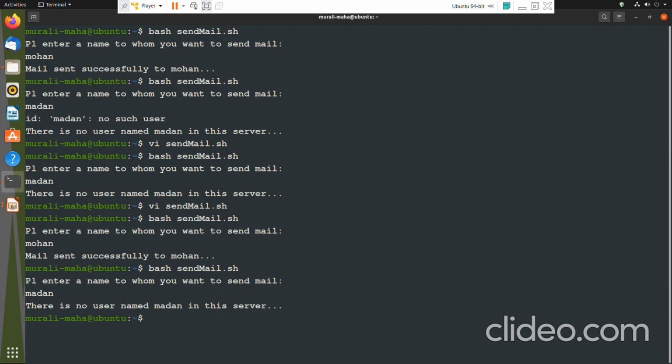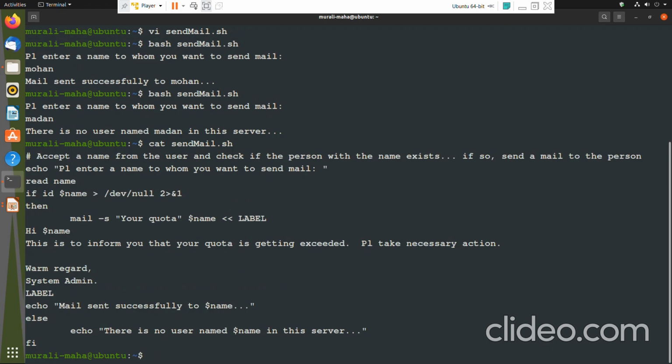Okay, so it executes the same way. There is no difference at all. The only difference is that I have saved the hassle of executing the id command separately and then checking the value of the dollar question mark variable. So that I am saving. Okay, so I believe you would have understood this script, right?